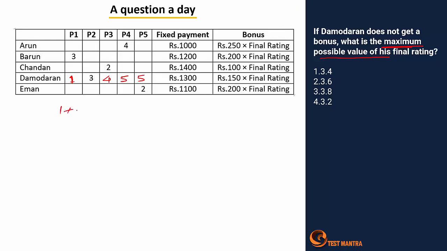Let's add a 1 plus 3 plus 4 plus 5 plus 5. My value is how much? 10, 8, 18. Average will be nothing but 18 by 5, or else 3.6. Now in this case, if we get 3.6, right, if we get 3.6, he will not be able to get a bonus here.